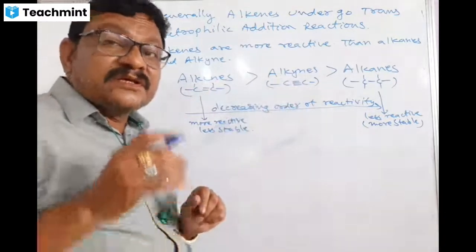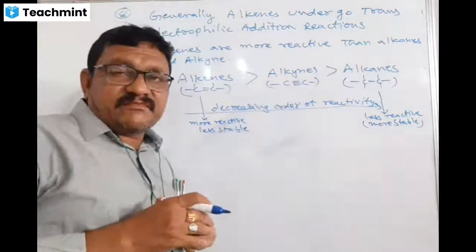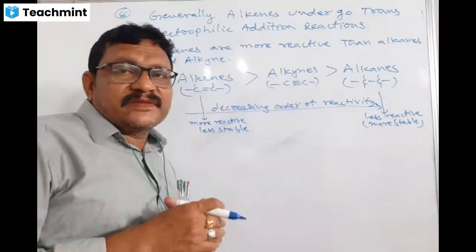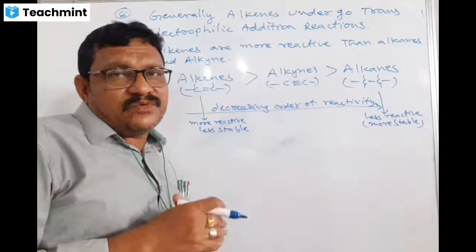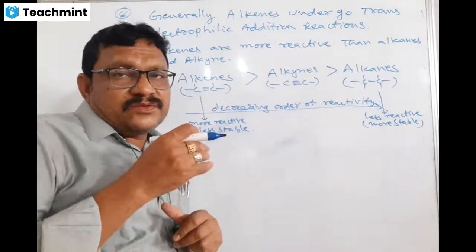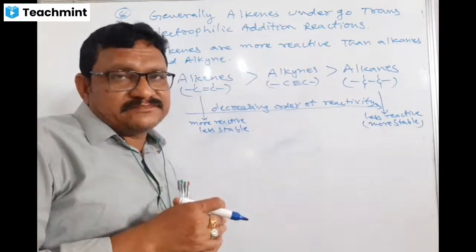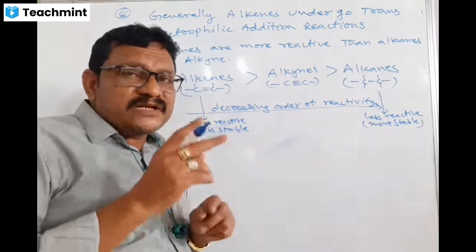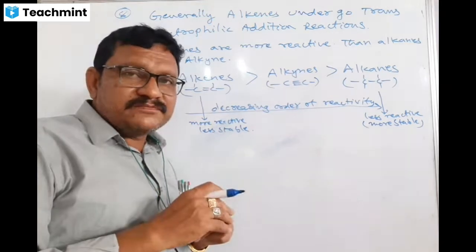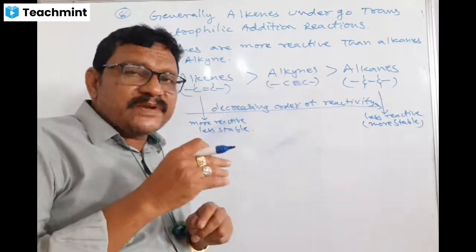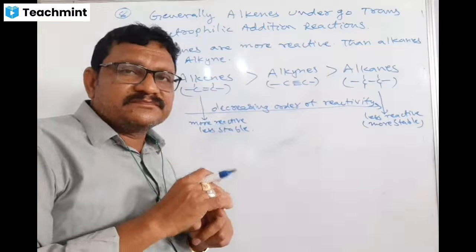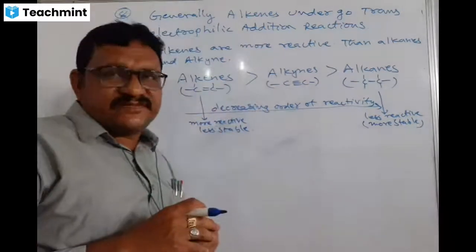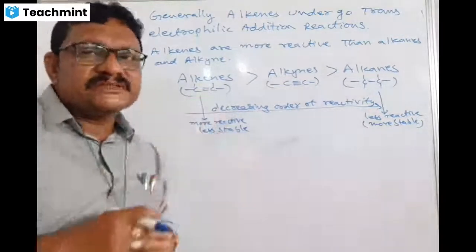Regarding IUPAC, I explained there: while naming the organic compound, you have to allot the numbering. For a compound that contains a double bond and a triple bond, you give more priority to the double bond, followed by the triple bond, because reactivity is high when compared with alkynes.